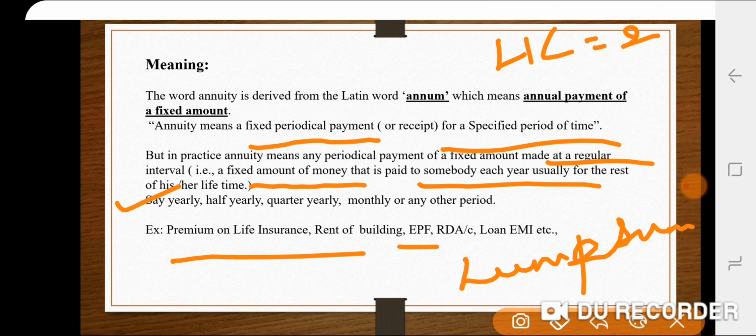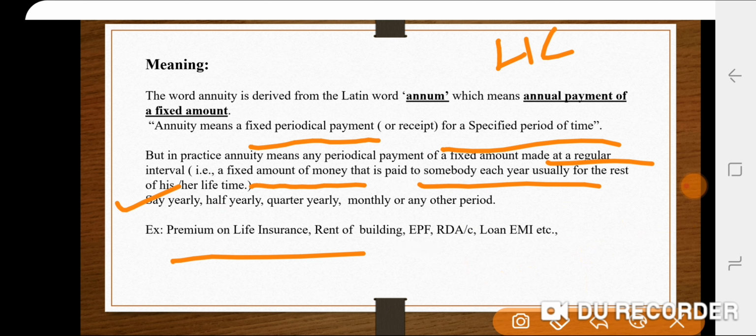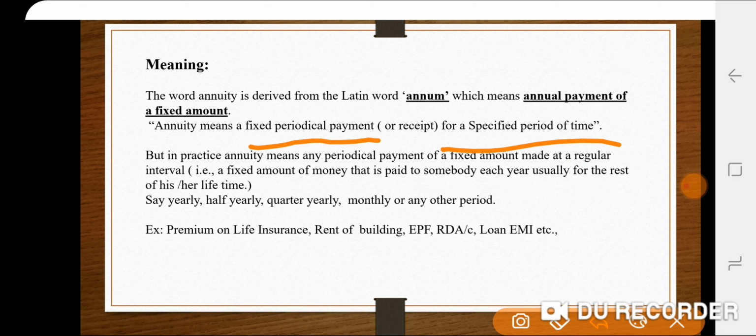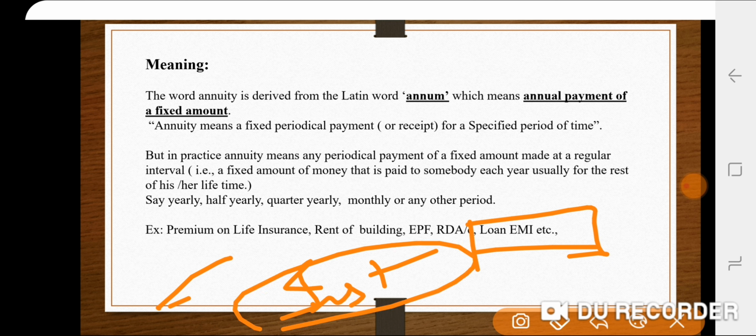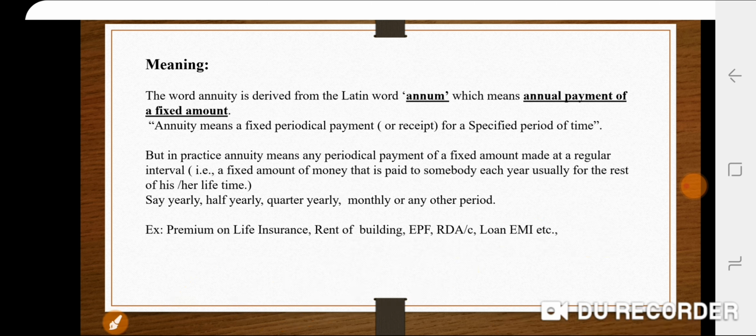It is not only investment, it can also be borrowing. If you are borrowing a loan to buy a bike or a car, usually you make an initial deposit, and afterwards you have to pay installments for a specified time period. So this installment is termed as an annuity in the case of borrowing. This is all about the meaning.